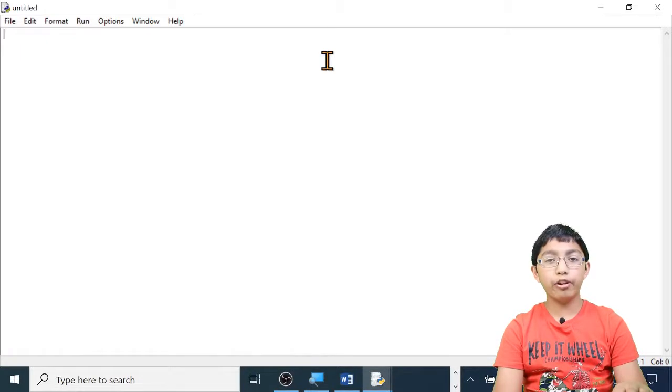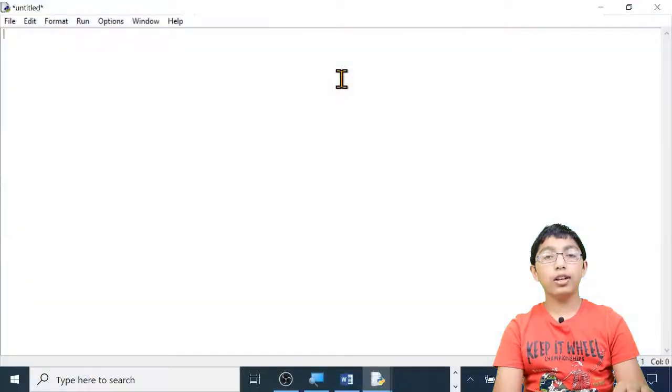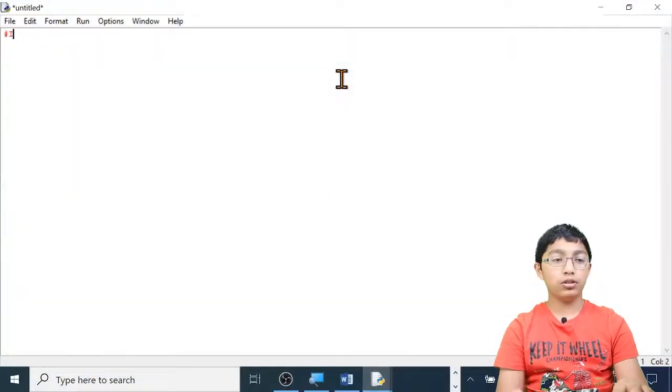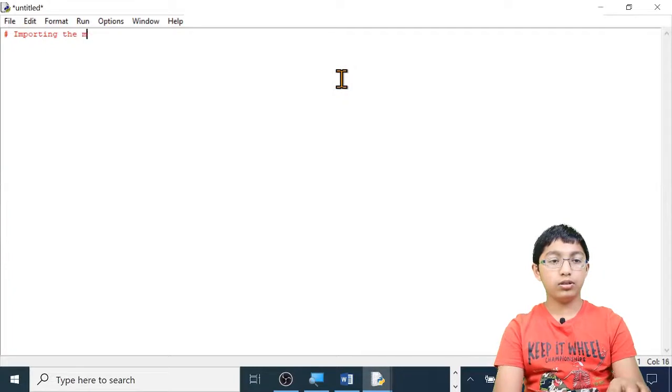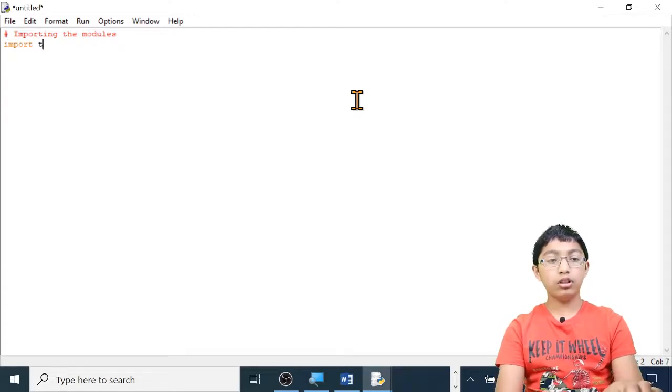For this program, there will be no need to install anything with the pip command. This program will consist of 5 main sections. Step 1. Importing the modules. We are going to be using the time module and the turtle module. To use them, we have to import them first. To import them, type import turtle and import time.